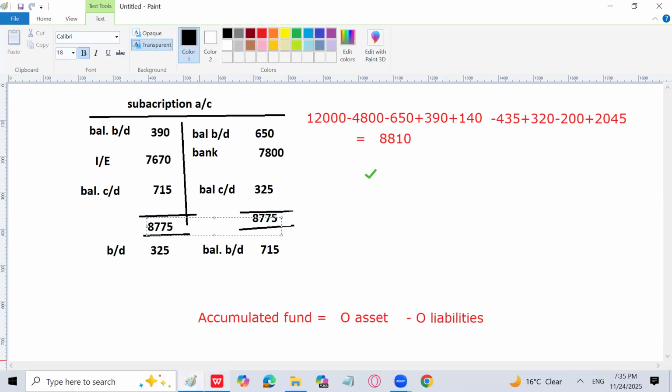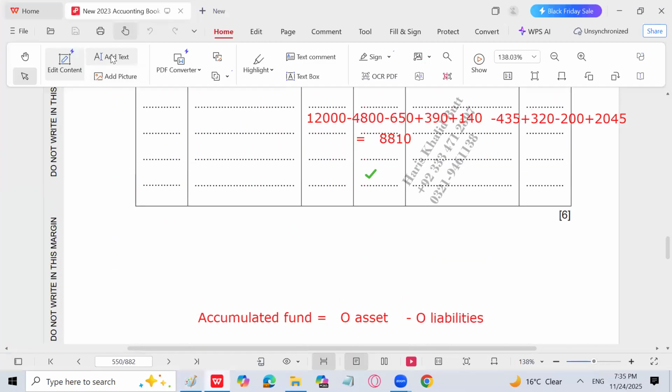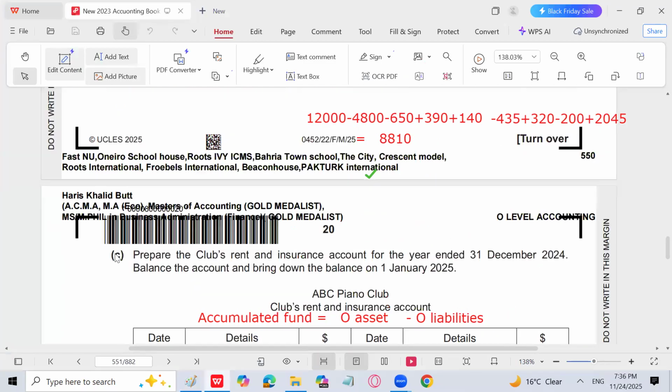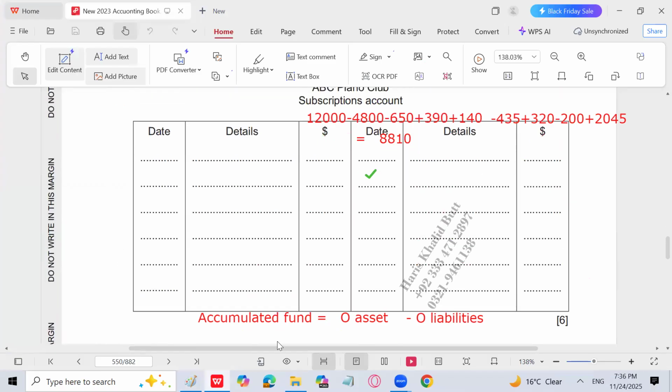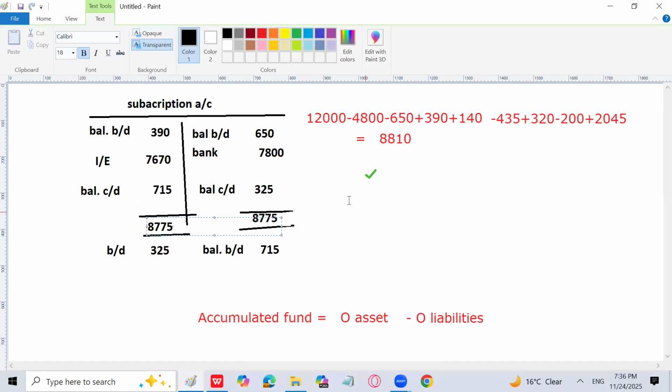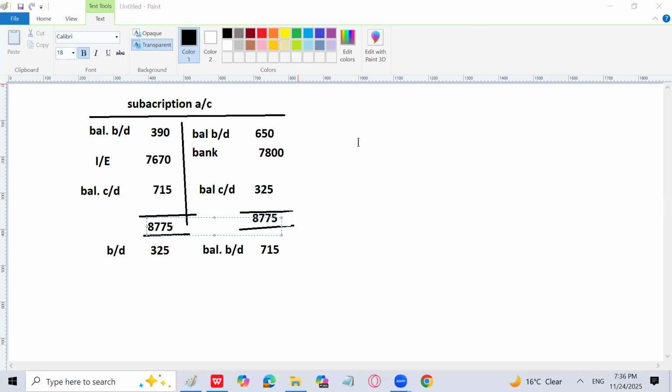Now, he has asked us to prepare the subscription account, then the club rent and insurance account, the T account of club rent and insurance. So let's prepare the club rent and insurance account. Rent and insurance is going to be prepared together actually.